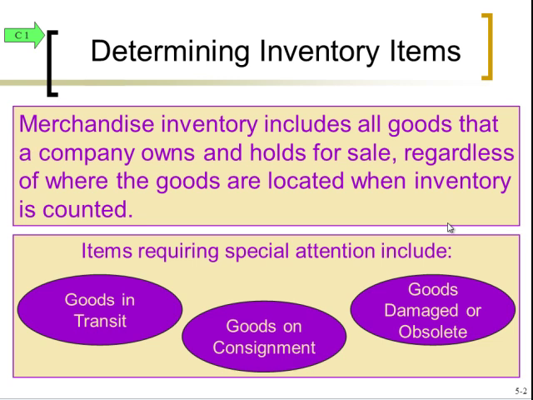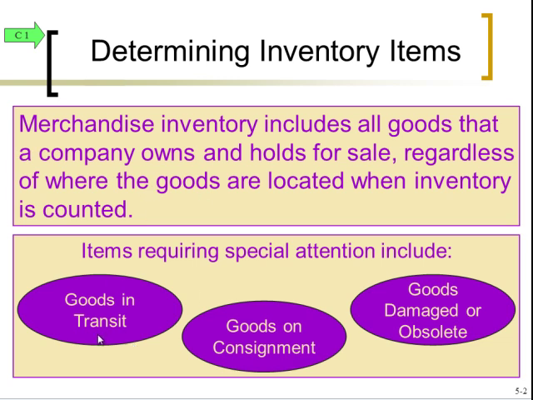So merchandise inventory includes all goods that a company owns and holds for sale, regardless of where the goods are located when inventory is counted. Companies are going to do a physical inventory count at least once a year, and that'll tell you what they have on hand, but that may not actually match up with what we want to report on the balance sheet as inventory. There may be some items that are not physically there to count, but they do own them. So we have goods in transit. If they own the product while it's en route, then they're still going to have to count that as part of their inventory, even though it's physically not there.